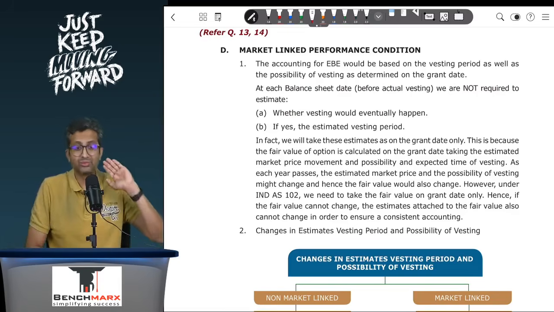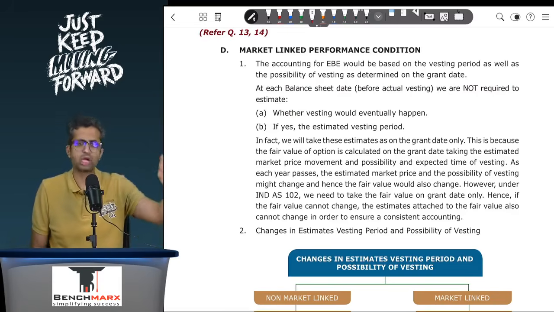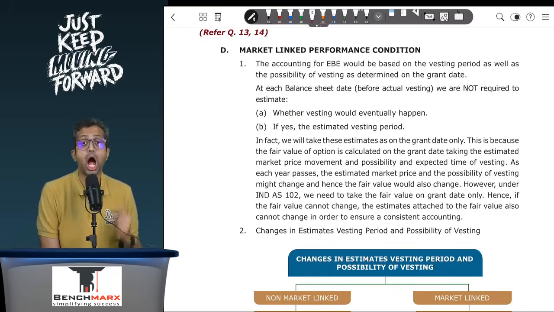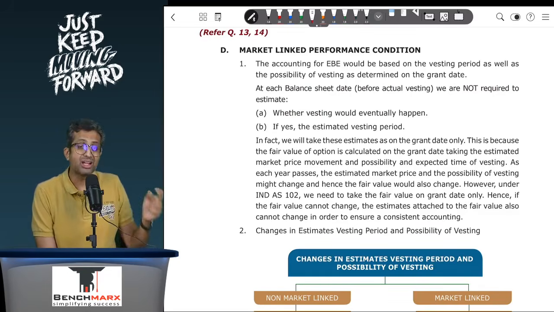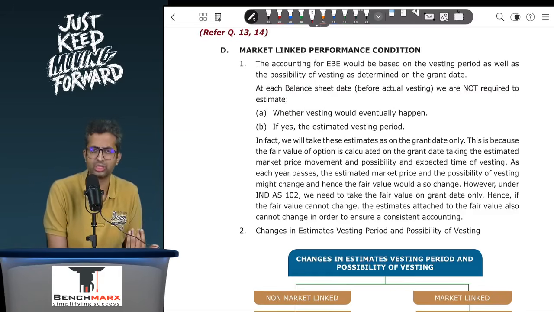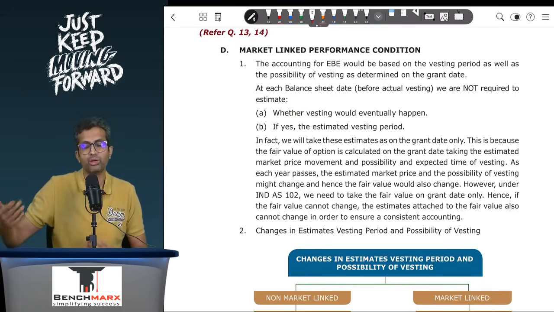You said that because it is an ESOP, we cannot remeasure the fair value, and hence you stuck to the position, the estimates, the inputs used as on the grant date. However, if you can't remeasure the fair value because the market price has changed, you should not even change other factors which are linked to the market price.